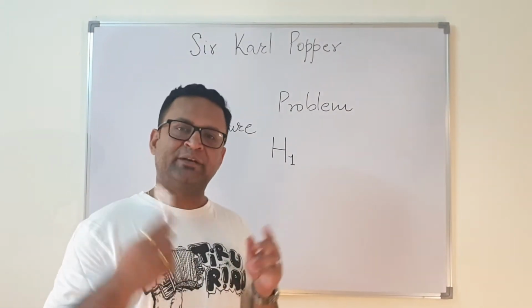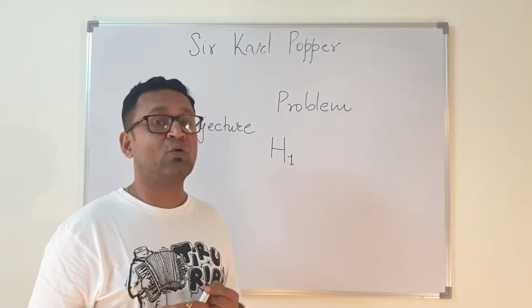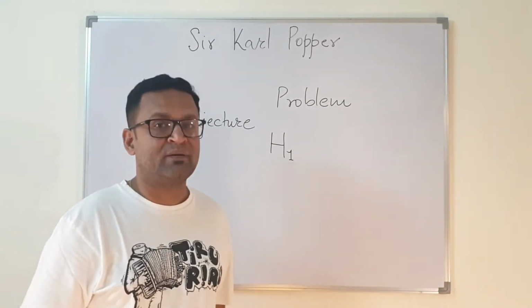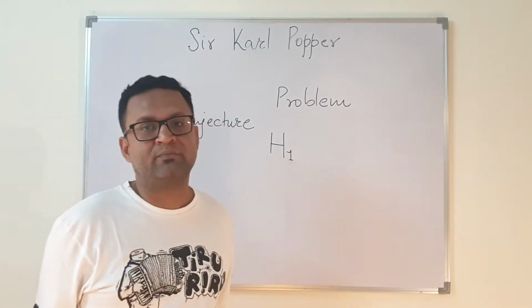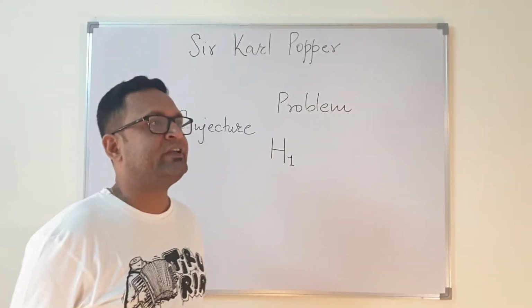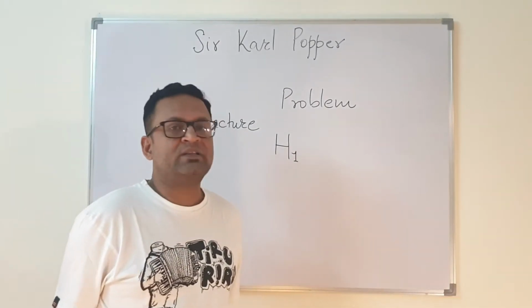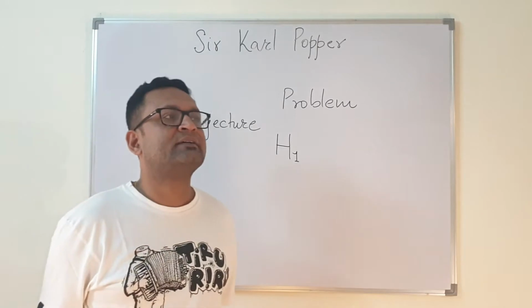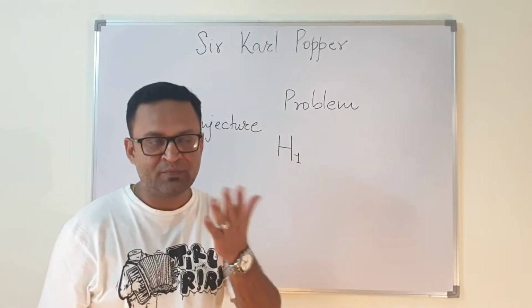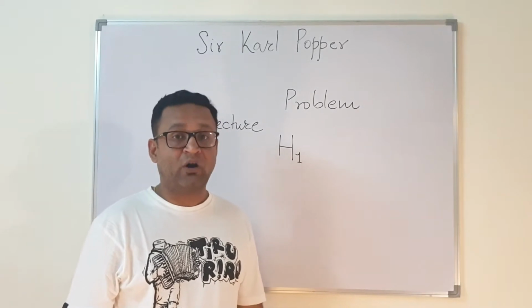Let me give you an example of a conjecture. There is something called the Goldbach conjecture. Now, what is the Goldbach conjecture? It says that every even number is a sum of two prime numbers. Like we know that every even number is a sum of two odd numbers. Every even number is a sum of two even numbers as well, excluding two. So all these things are true, and you can prove them.